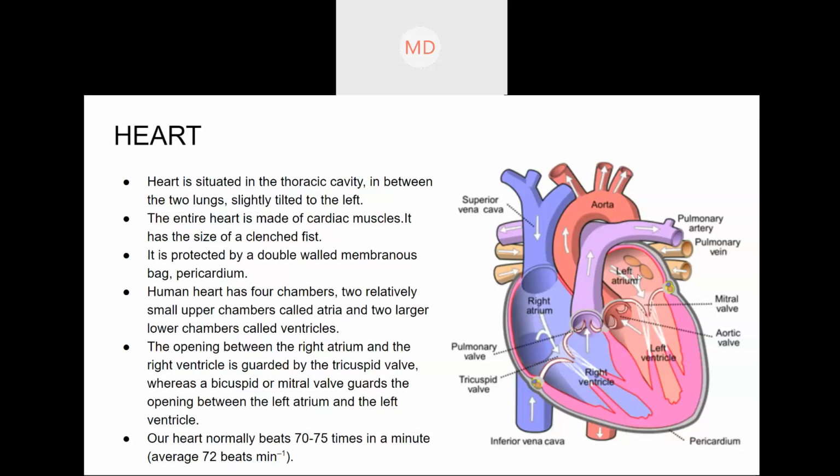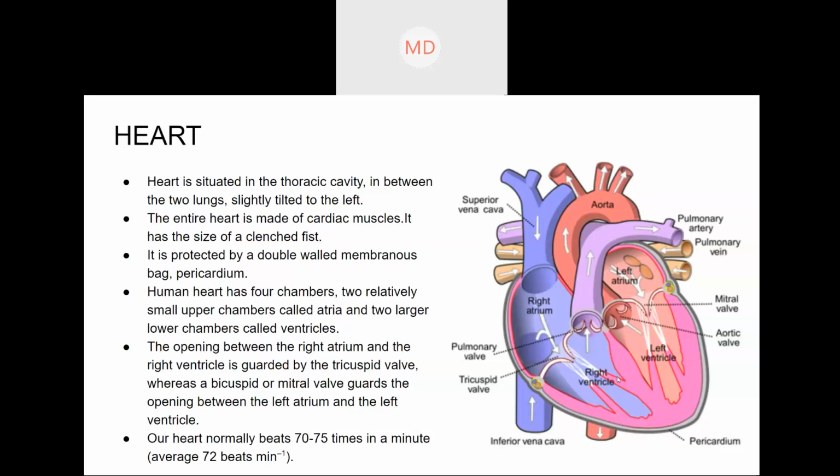So the heart is divided into four chambers: left atrium and right atrium, and left ventricle and right ventricle. Above is the atrium. Here you can see the labeled diagram, and below it is the ventricle.